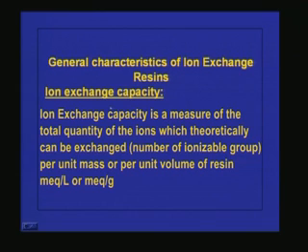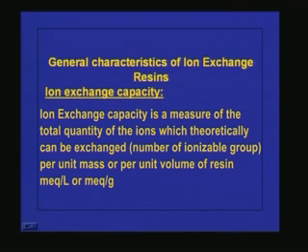It is nothing but the total capacity. The ion exchange capacity is a measure of the total quantity of ions which theoretically can be exchanged. That means it is the number of ionizable groups present in the ion exchange resin per unit mass or per unit volume of resin. Usually it is expressed as milliequivalents per liter or milliequivalents per gram. That means what is the maximum number of ions the ion exchange resin can exchange.